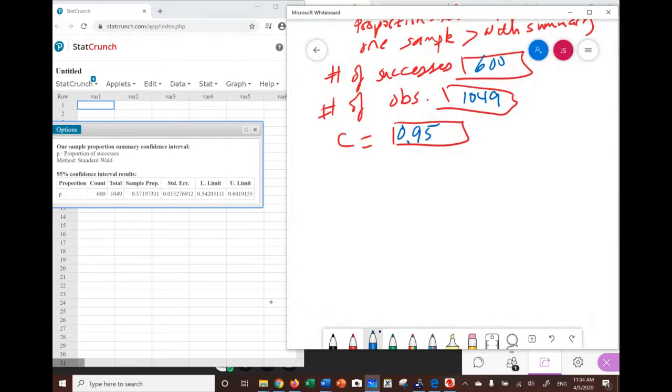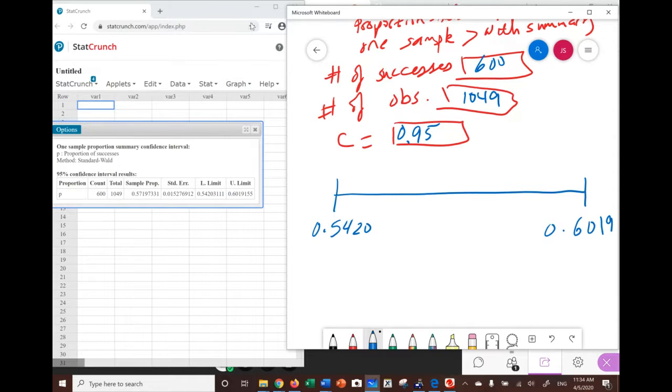Let me just give the interval this way. The interval starts from the left at 0.5420, and from the right is 0.6019. I went four places.